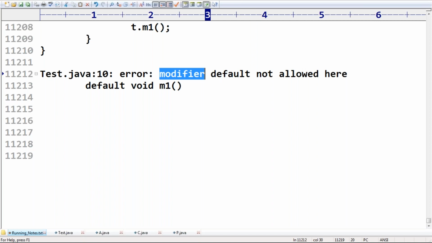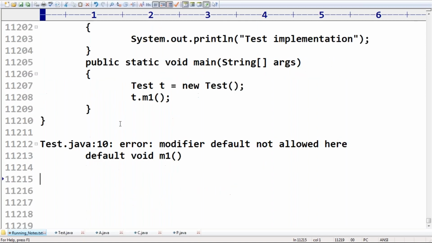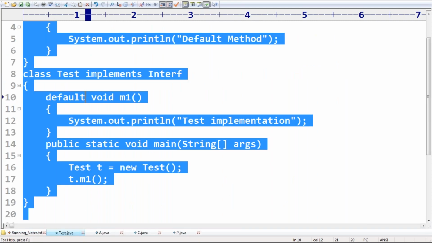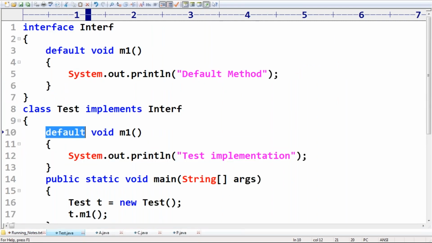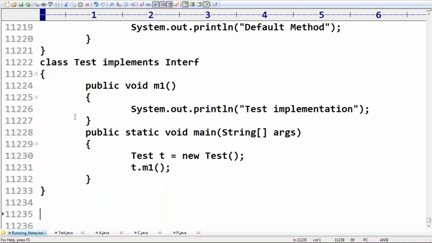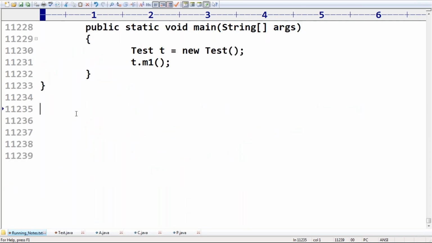Here you require to say default keyword not allowed here. That will be the more meaningful statement. Clear, friends? If I take public, is it valid or not? Yes, it is valid, no problem at all. Clear, right? Can I go for the next one?